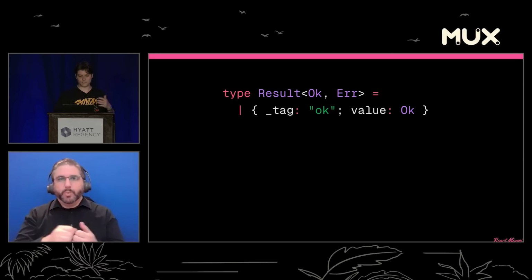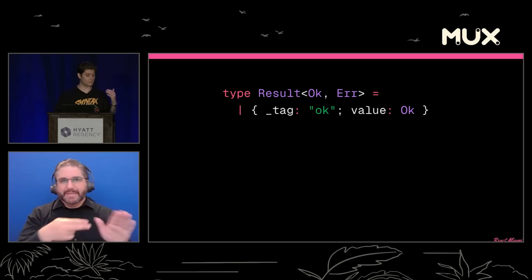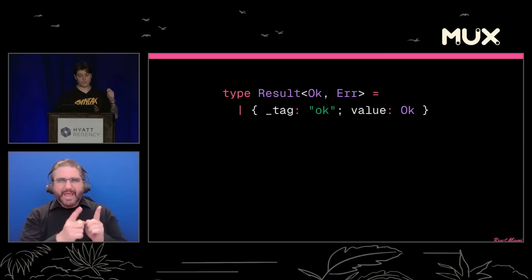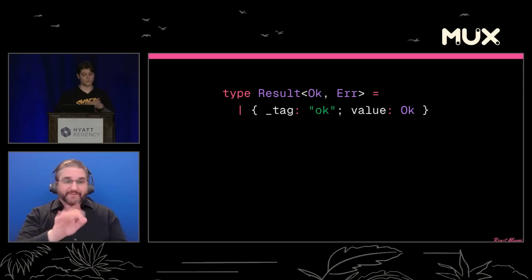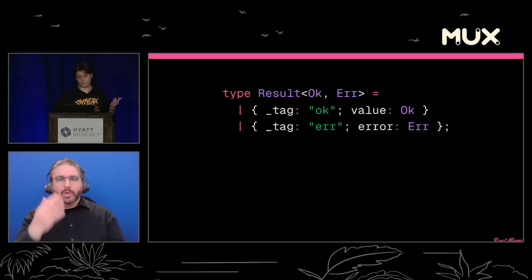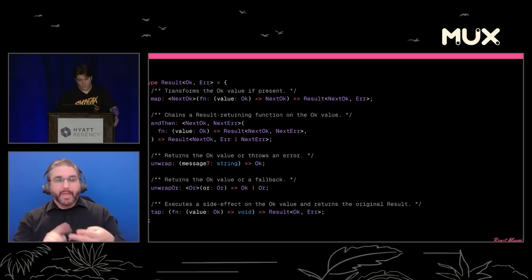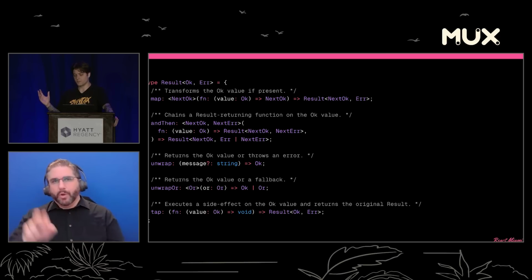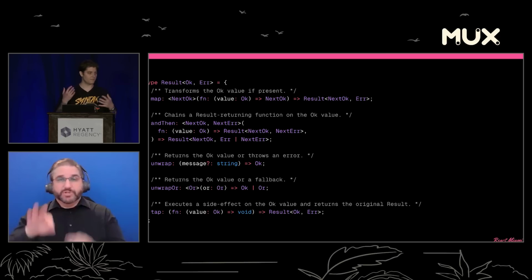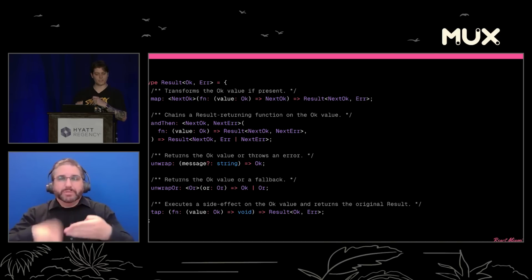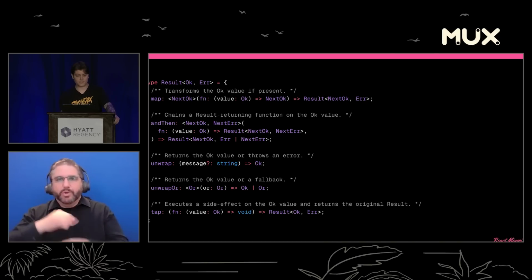The first variant is the OK variant. We have a tag to discriminate it or help TypeScript narrow down the type, right? We can do like, if tag equals OK, then TypeScript will know there's a value. And then the other one is the error. In its more featureful implementations, you will generally find some sort of interface that looks like this, right? We're going to have a bunch of functions for working with results rather than just having these plain JavaScript objects. So we'll step through this in a second.